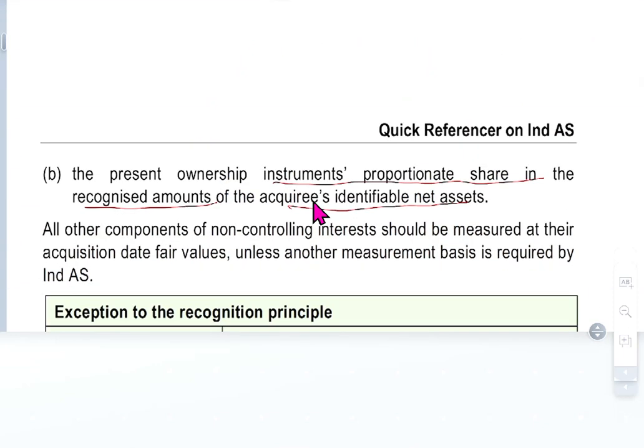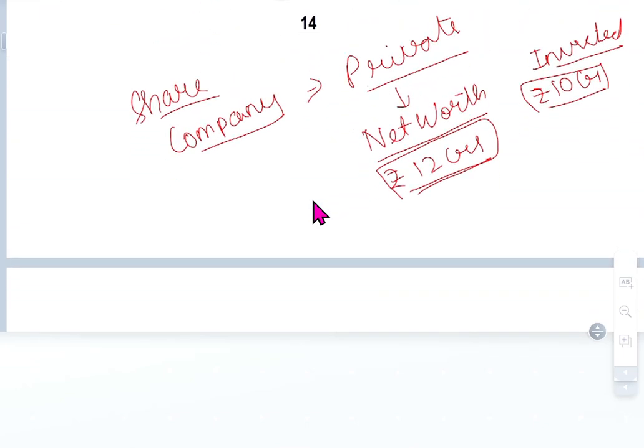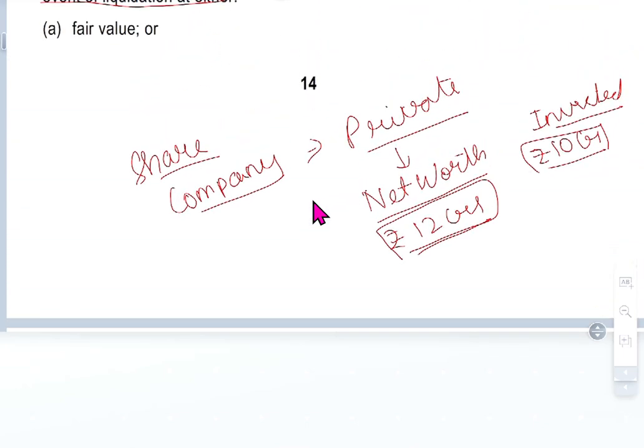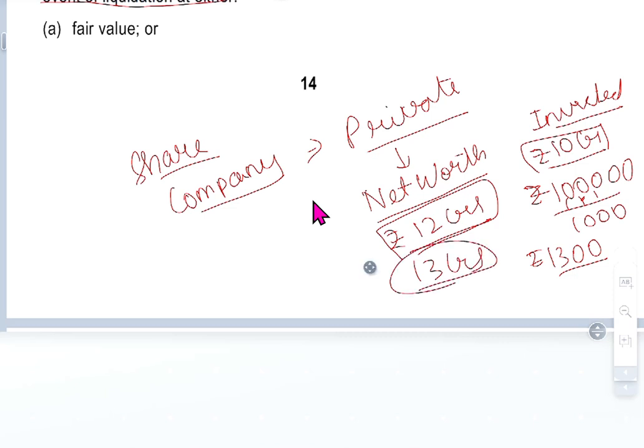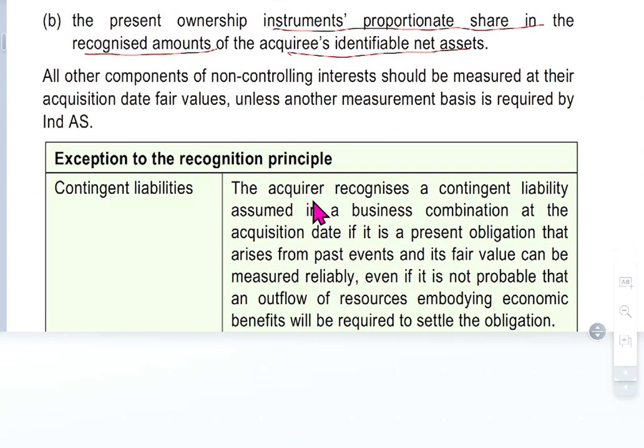That means the present ownership instrument's proportionate share in the recognized amount of the acquired identifiable net assets. If not, sometimes you can say, sir, I want to see fair value. Fair value means they are holding around 1 lakh shares. They paid 100 rupees per share at that time. Now the value is 1,300, so we can say 13 crores is the fair value based upon the market price. By calculating this only you can understand it.